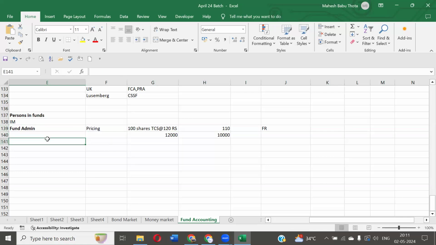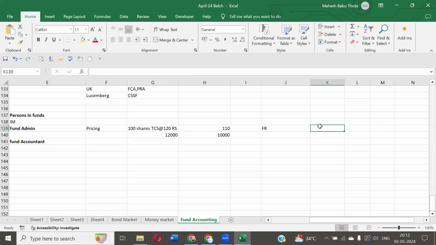Now let's come to fund accounting. I'll write it as fund accountant. Who is this fund accountant? We spoke about pricing. We spoke about fee calculations, and we spoke about financial reporting.